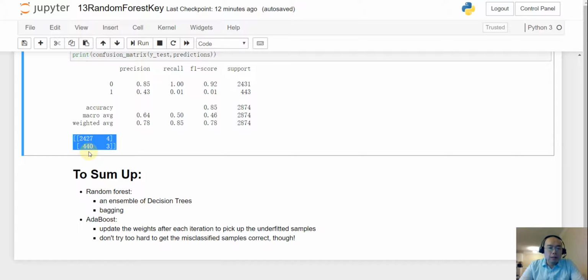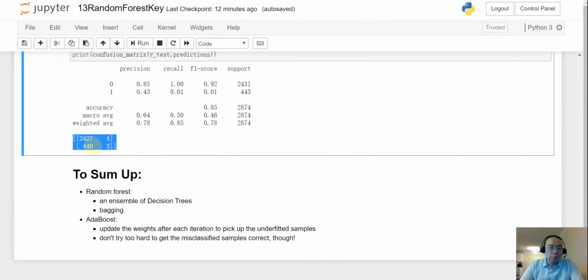Okay, so to sum up, we talked about the random forest, and that is an ensemble of decision trees. And remember, we are keeping part of the samples to send to each of the decision trees, and that is bagging. And also, we are keeping only part of the features. We are not using all the features.